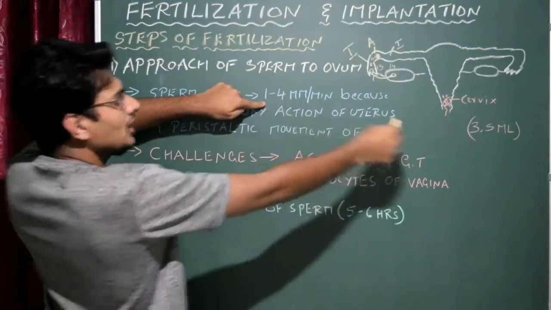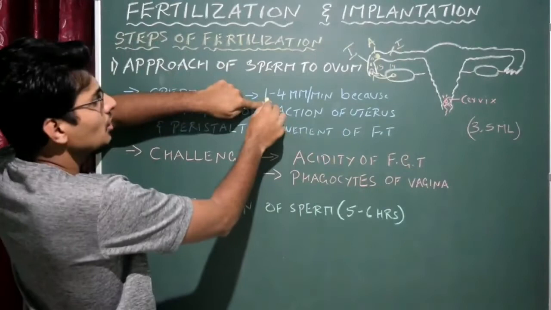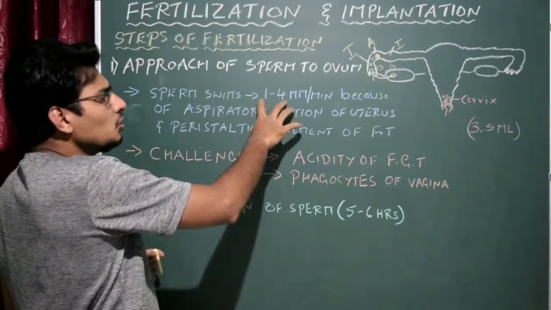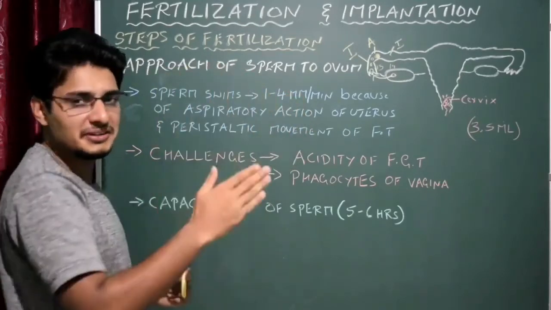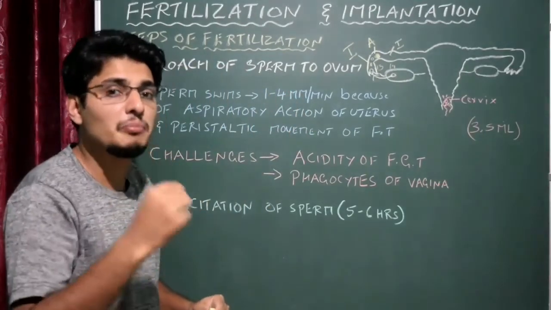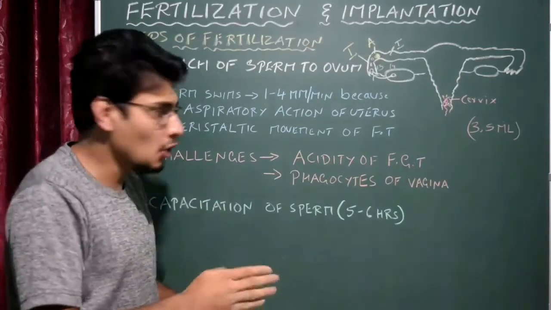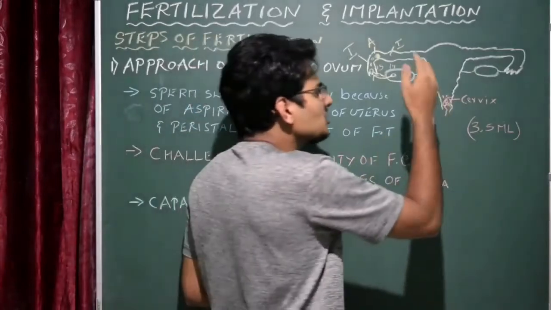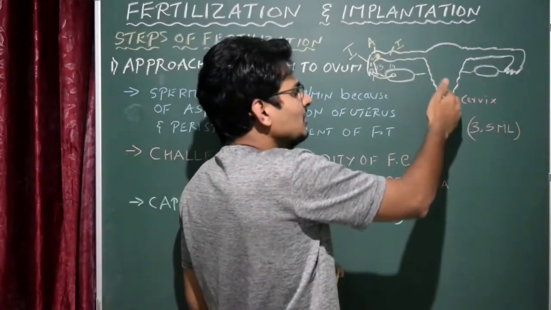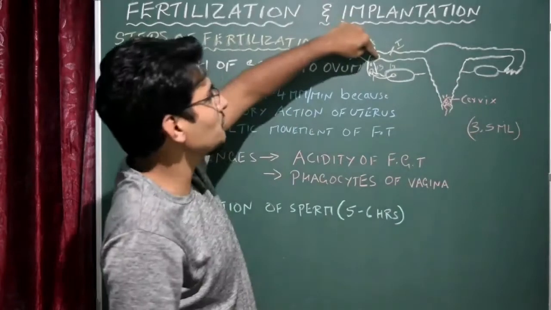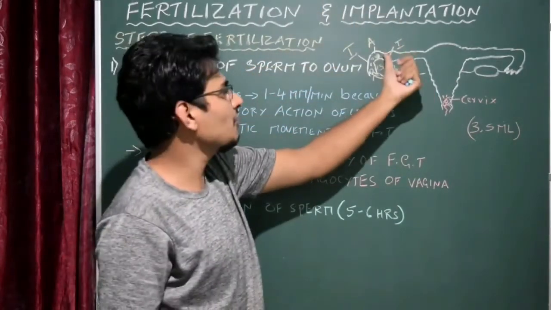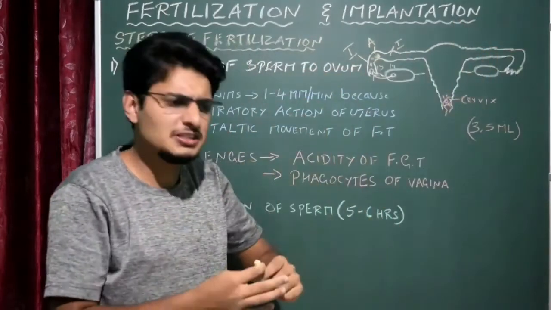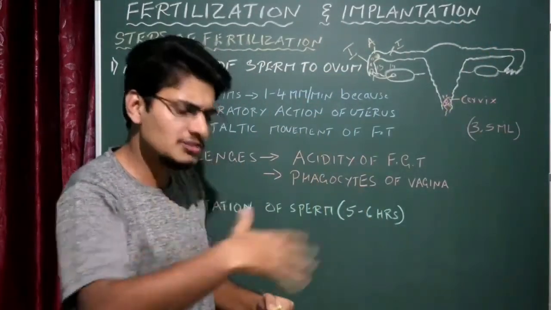Within the female reproductive system, the sperms within the 3.5 ml of semen show certain movements. That movement is around 1 to 4 millimeter per minute. Why does this movement happen? Why do the sperms have to reach here? Why do they show the tendency to reach this particular point? It could be this fallopian tube or that fallopian tube, whatever it is, but they have the tendency. It is inbuilt. What is the reason behind it?